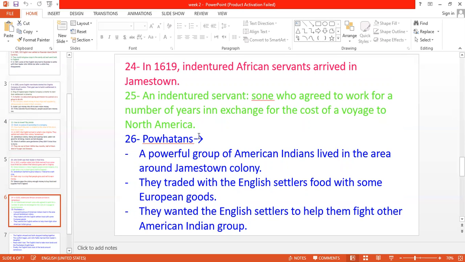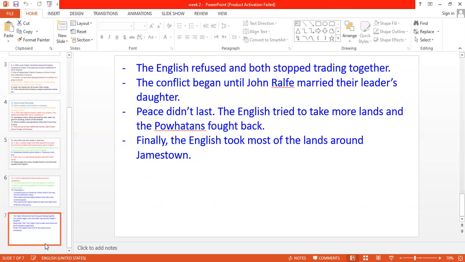But one day, the Powhatan group wanted the English settlers to help them fight another American Indian group. Okay, in the beginning, the English settlers refused, and both the English people and the Powhatan people stopped trading with each other.